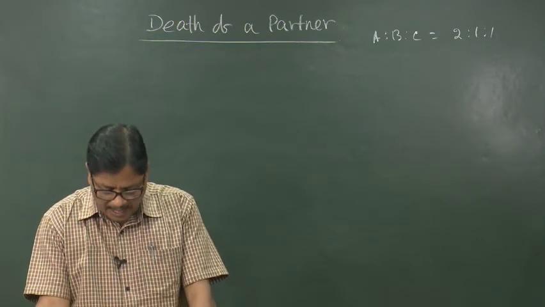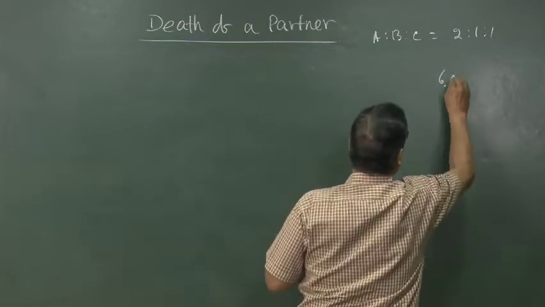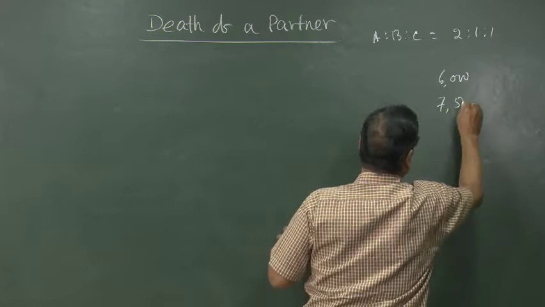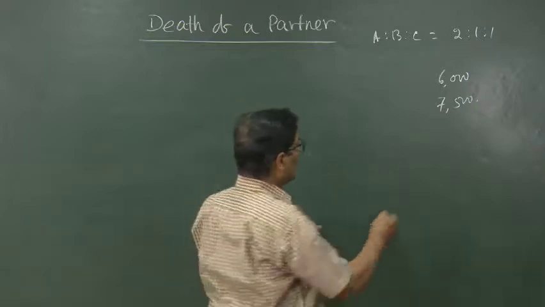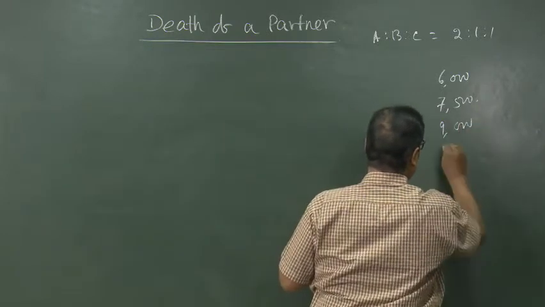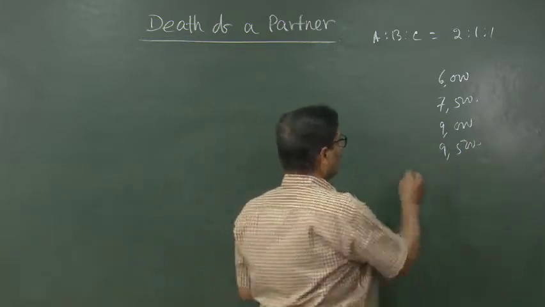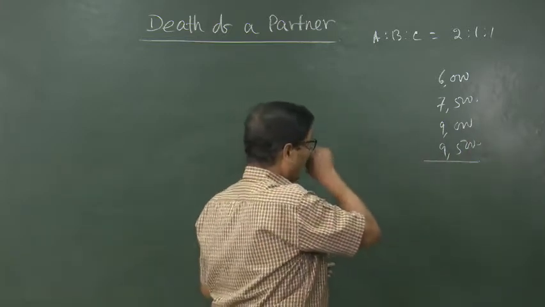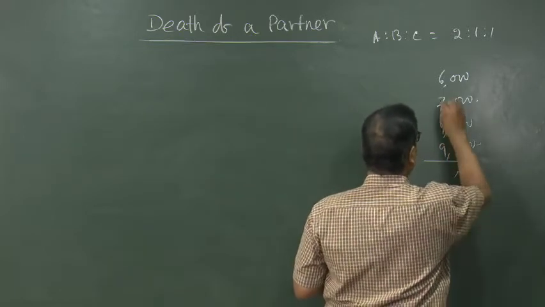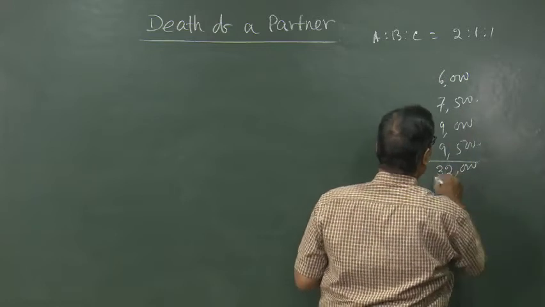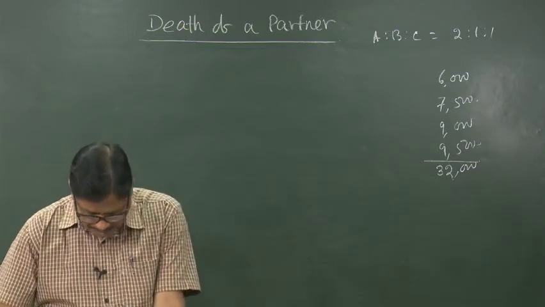The profits for the last 4 years were 6,000, 7,500, 9,000 and 9,500. So, if these are the 4 years profits, let us calculate what is the value of goodwill. The total is coming to 32,000 and we have to take the average of that profit.